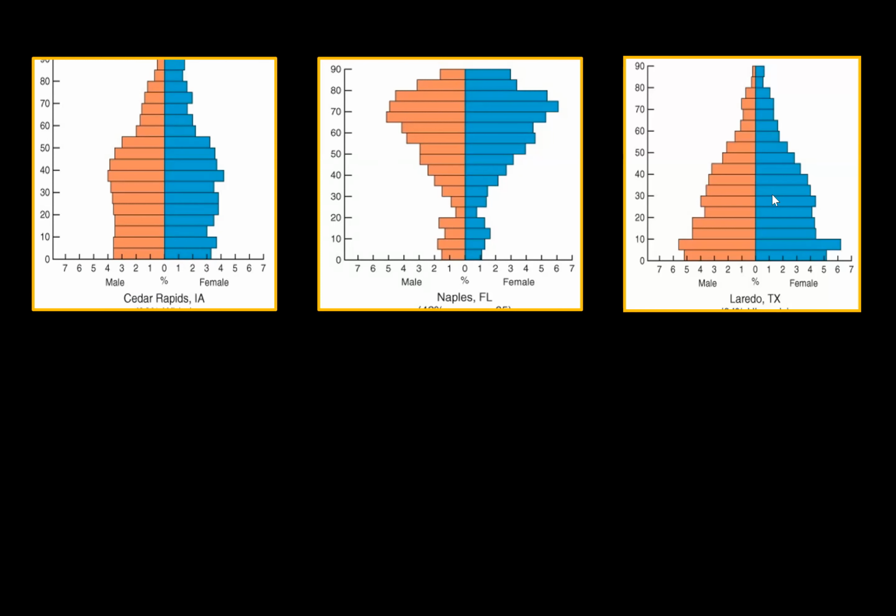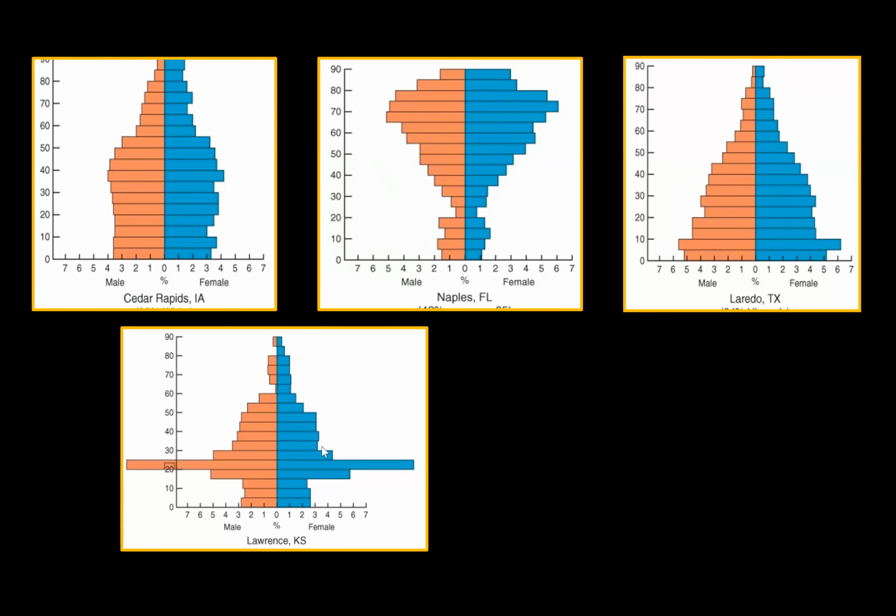This is Laredo, Texas. This is a population pyramid that looks like it's growing. If it looks like a pyramid, it's growing. And that's a border town, a lot of immigrants coming in, and that creates a positive growth rate. And in many countries around the world, you'll see that. So if it looks like a pyramid, population's growing. Whereas in Naples, that's declining.